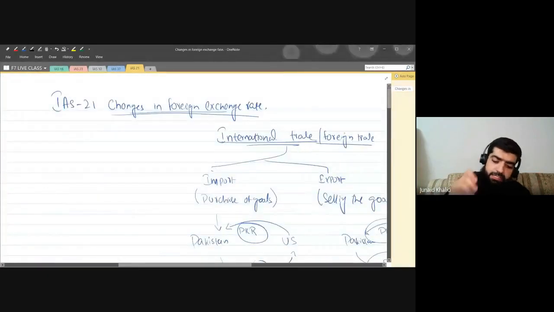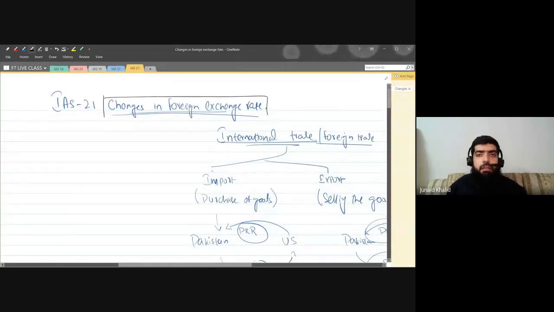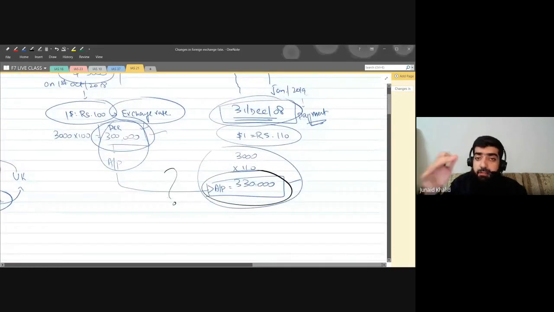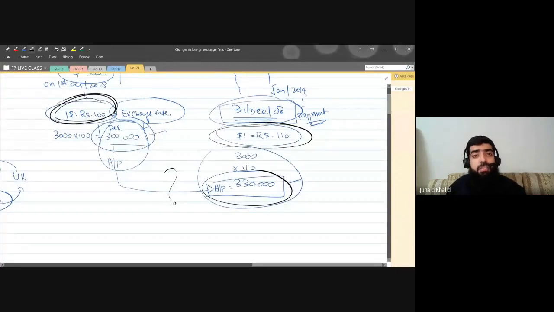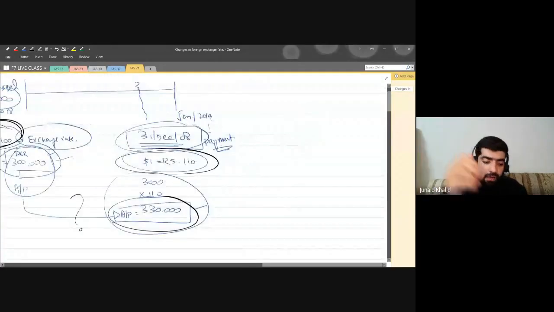What is the title of IAS 21? It deals with the changes in the foreign exchange rate. Always remember, at the time of transaction, the exchange rate was 100. At the time of reporting, the exchange rate is 110. And let me give you another insight for this one.